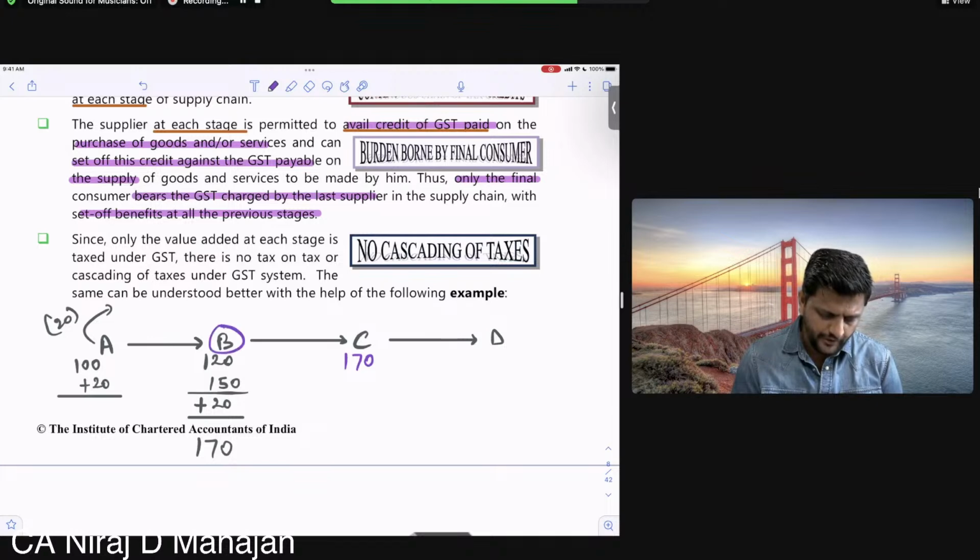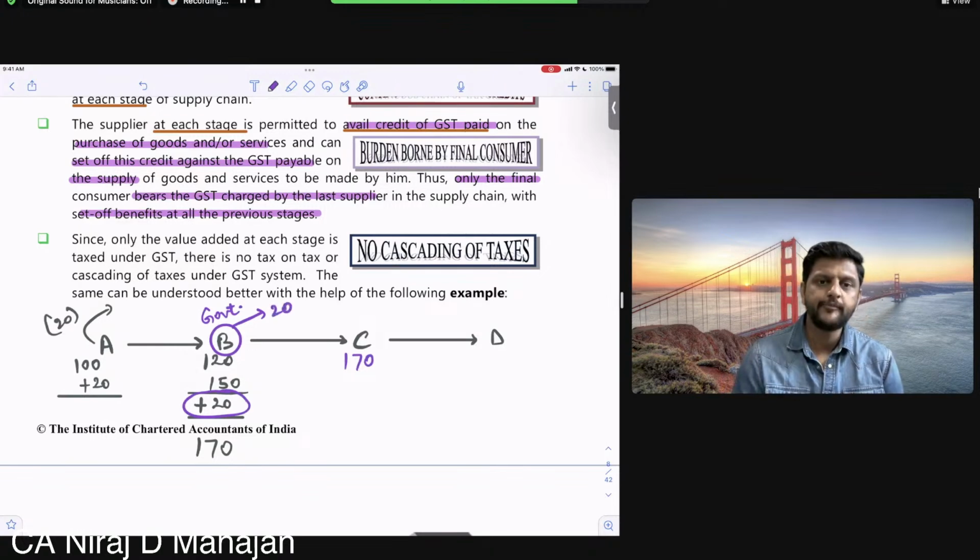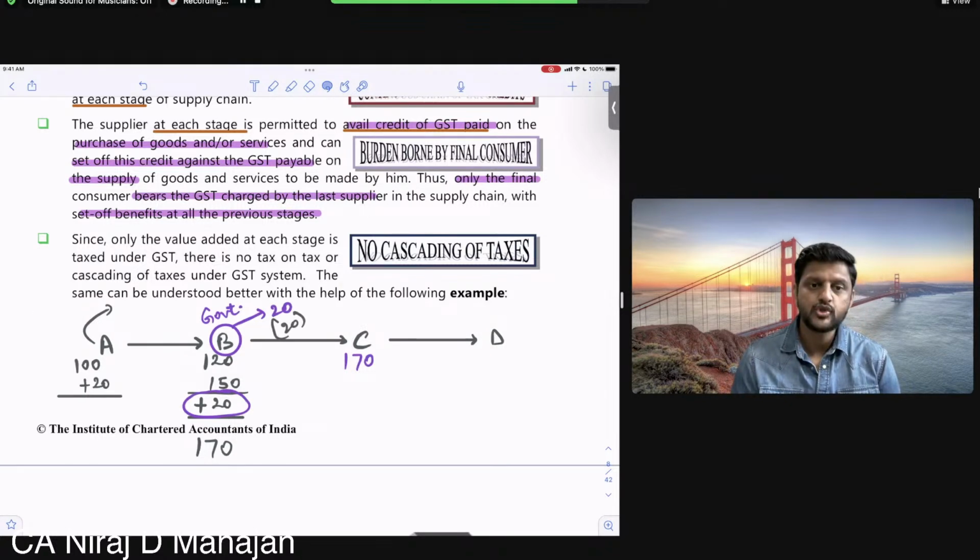From B's point of view, how much will he pay to the government? He will not pay this 20 rupees, because what was payable was 20. But B, from his own pocket, how much has he already paid? The tax which he has already paid was 20. Are you getting my point or no, all of you? Yes, say it.